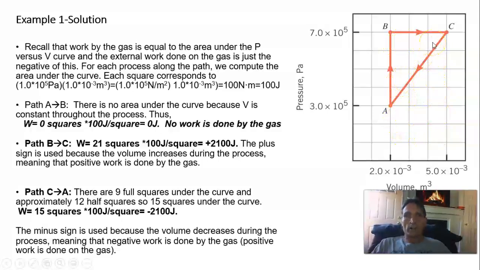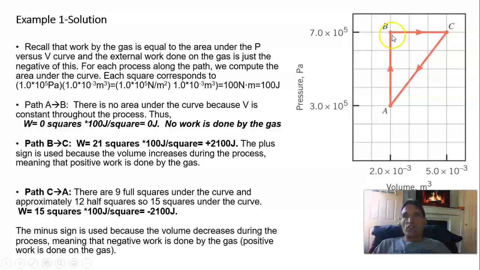And each square has a height of 1 times 10 to the 5th pascals, and each square has a width of 1 times 10 to the negative 3rd meters cubed. And so the area of each square is 100 newtons times meters, and that's equal to 100 joules. So each square is 100 joules. The area under the curve going from B to C is thus 2100 joules.